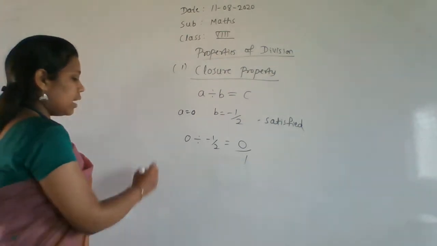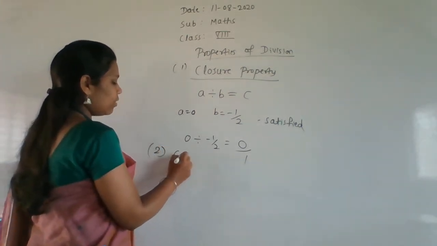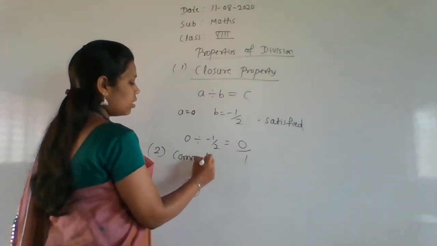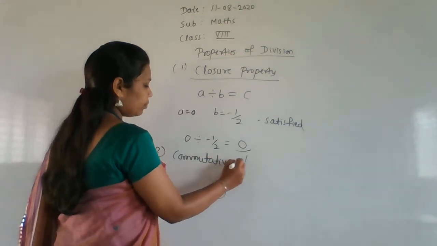But after that, all properties will fail. See here, the commutative property.